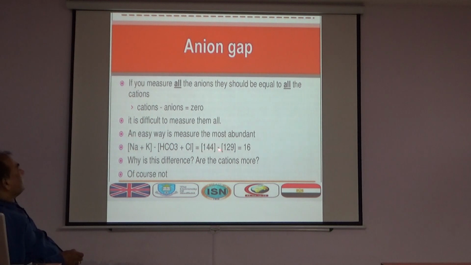So 144 minus 129 in another equation becomes 16, so it comes in the range of 8 to 18. The normal range of anion gap is 8 to 18, so that is also an anion gap calculation. Why is there this difference? Are the cations more? Of course not.